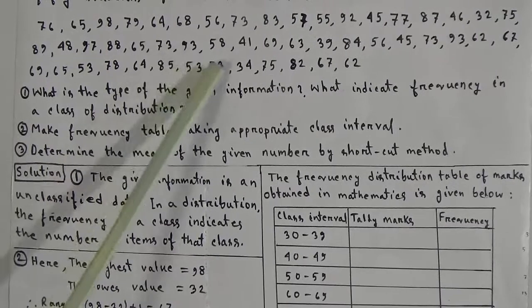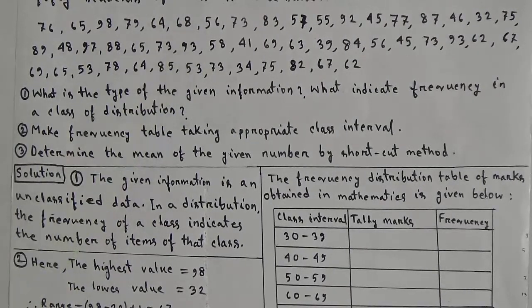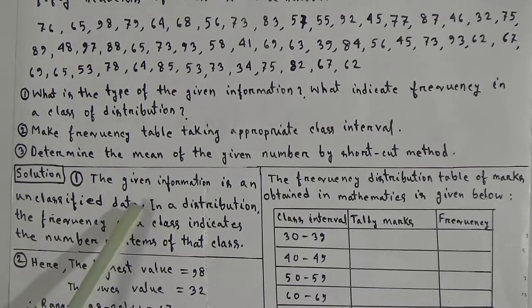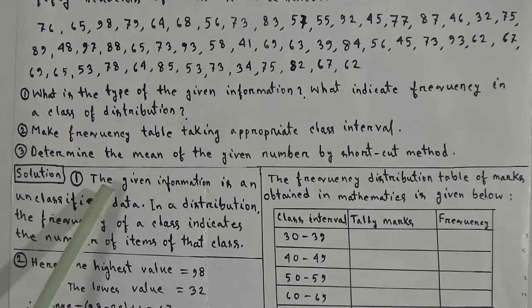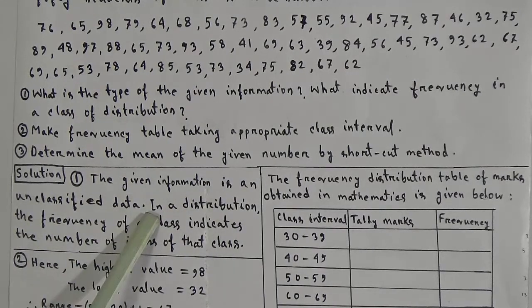Here some information is given, and the information is given without any arrangement, so we can say that the given information is an unclassified data, without any classification, without any tabular form. The information is given, so we can say the given information is an unclassified data.